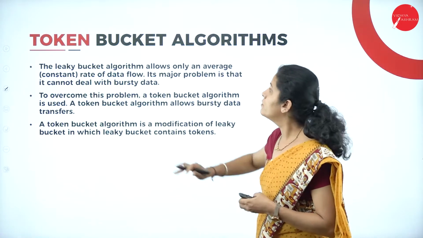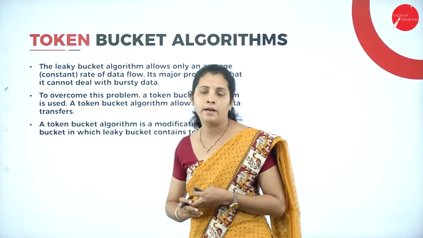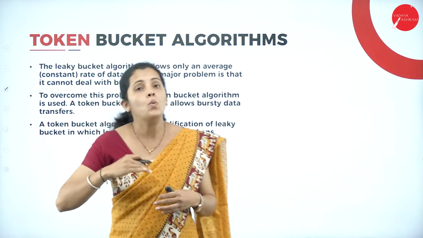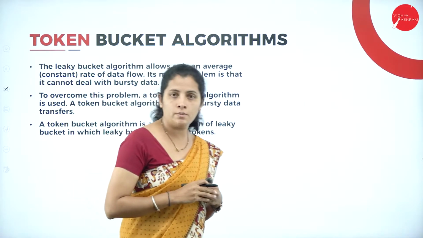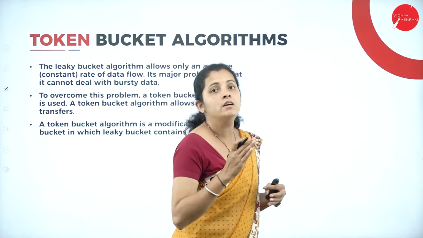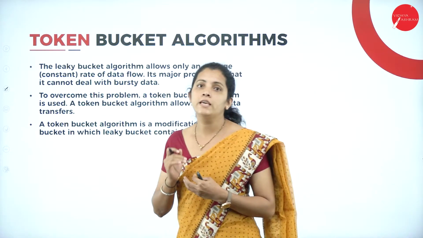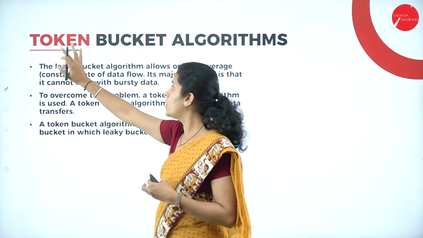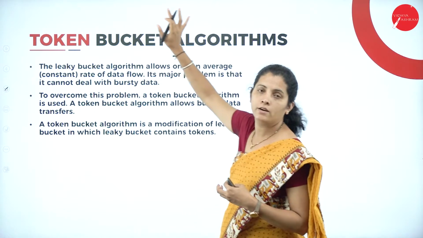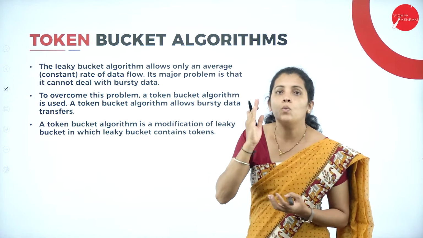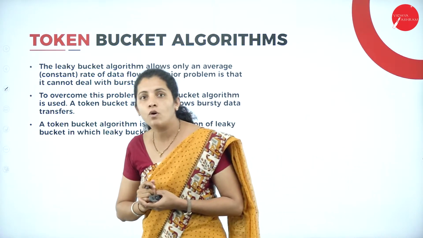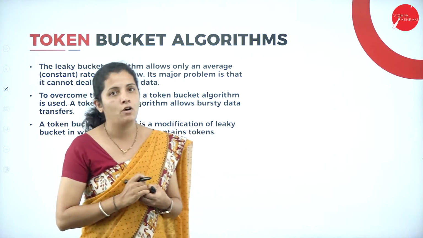Moving further, we are going to have the token bucket algorithm. So why do we require token bucket algorithm? Here, in order to overcome the disadvantage of leaky bucket algorithm, we require token bucket algorithm. Then what is the disadvantage of leaky bucket algorithm?